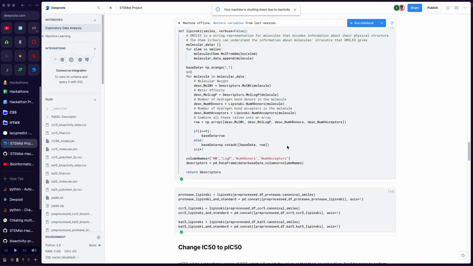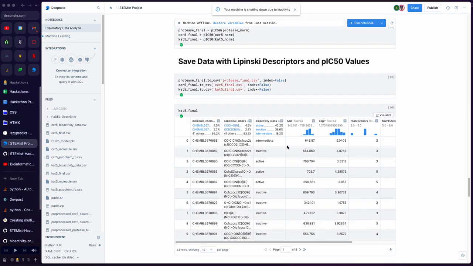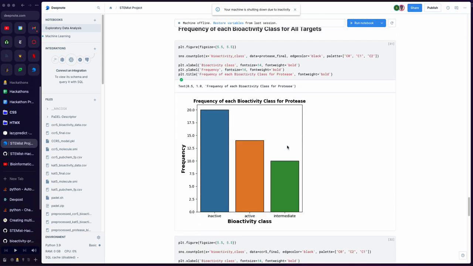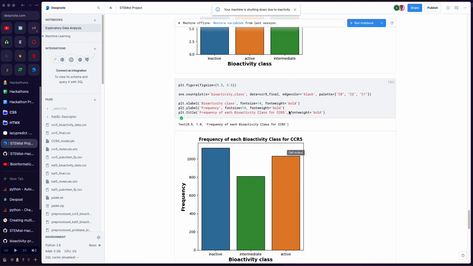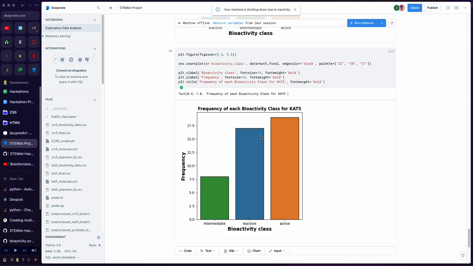Regarding the graphs for each of the analyses that we conducted, we found that for the targets there are inactive, active, and intermediate activities. We can clearly see that inactive and active classifications are more prominent than the intermediate, as done in our analysis. And you can see the three bioactivity classes.